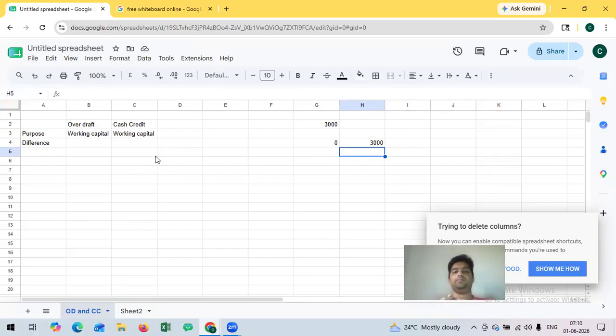How is it monitored? This is like a normal running account, meaning they will have normal daily transactions in this cash credit or overdraft account. In this account, normal purchases and sales happen regularly. So there is normal customer money coming into the account and money going out of the account. We have to ensure that the total outstanding does not cross 3,000 rupees in these accounts.